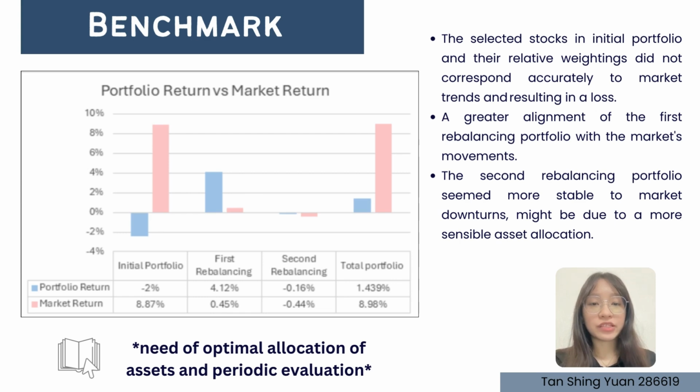Next is about the benchmark. We have compared the portfolio return with market return. The initial portfolio was worse than the market due to the selected stock, and the relative weightage did not correspond accurately to market trend. We can see that there is a greater element of the first rebalancing portfolio with the market movement, while the second rebalancing portfolio seems more stable to market downturn due to a small sensible asset allocation. Although the return of the first rebalancing portfolio outperformed and was higher than the market return, it also seems to correlate with the overall market performance over the period.